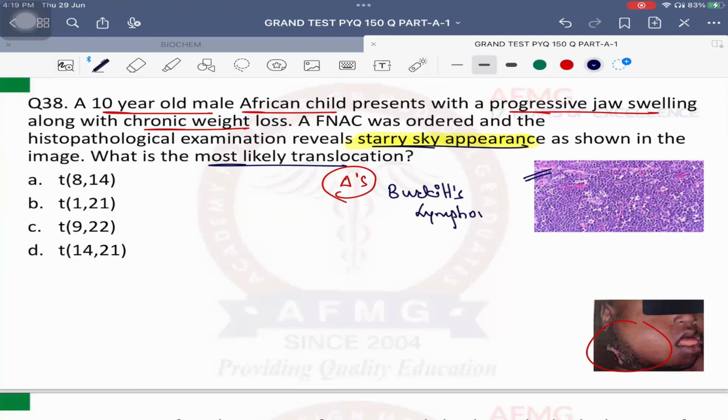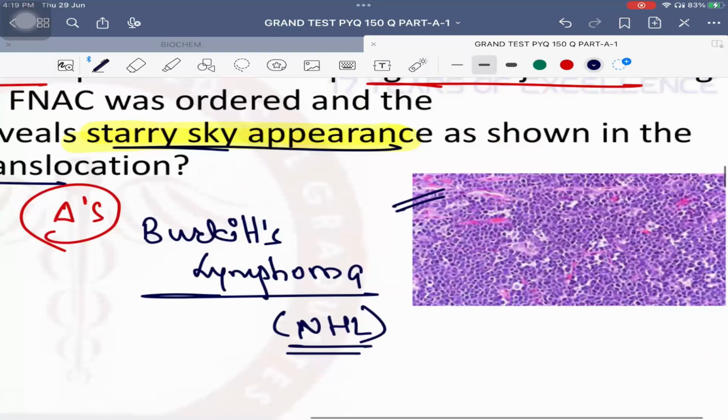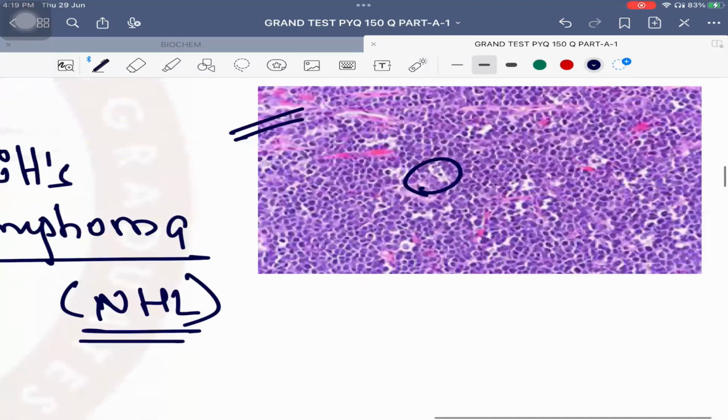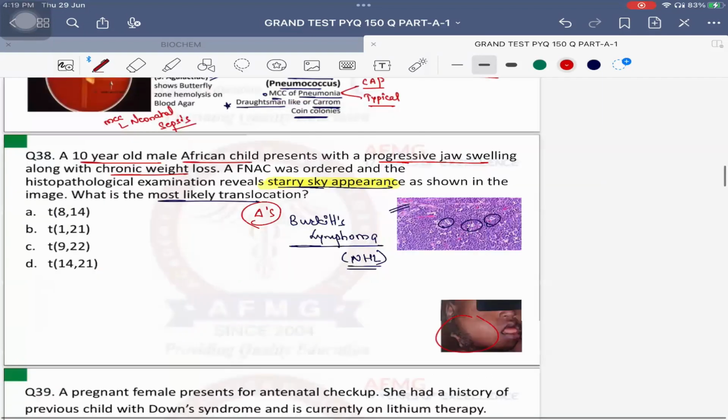Hodgkin's or non-Hodgkin's lymphoma, it is? It is a type of non-Hodgkin's lymphoma. You should at least know which are Hodgkin's and which are non-Hodgkin's. Okay, so it is a type of non-Hodgkin's lymphoma. Please remember, it commonly occurs in children, and lymph node biopsy shows the characteristic starry sky appearance. These stars are nothing but the macrophages which are seen in between, and these are all the blue color sky. It is formed by the malignant cells. Okay, so that is important.